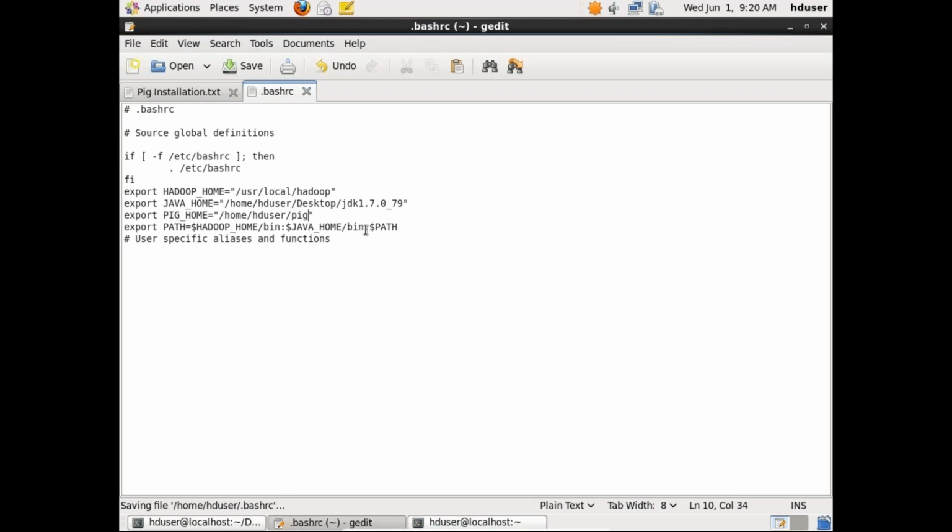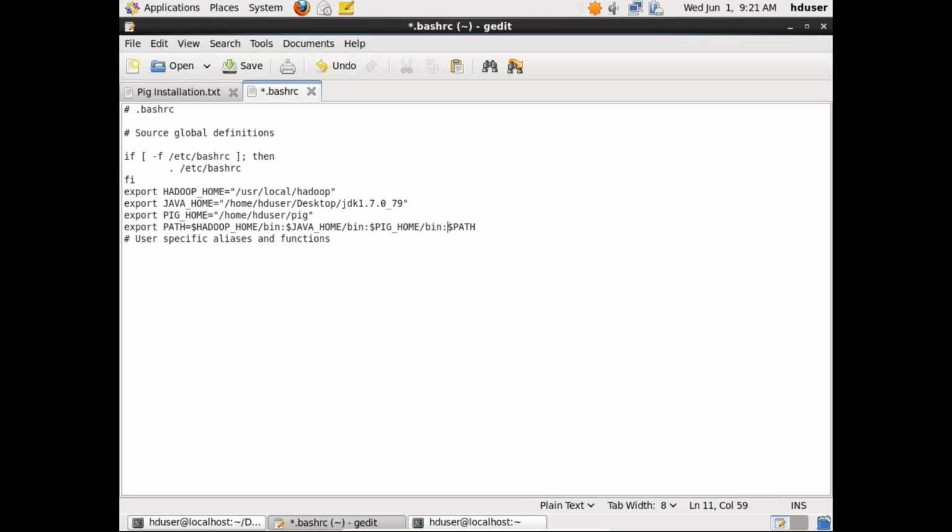In the same way, you have to set the path also for this one, the same way they have set the path here. Just set it like $PIG_HOME/bin.